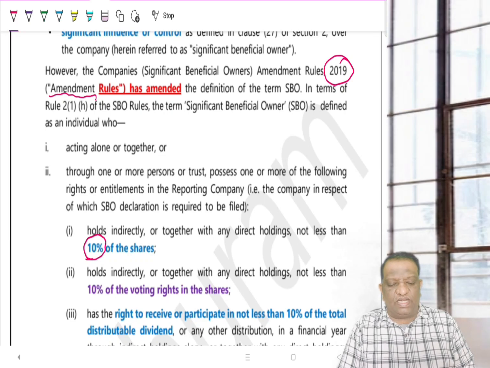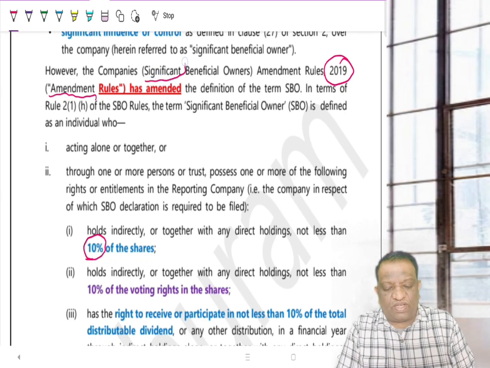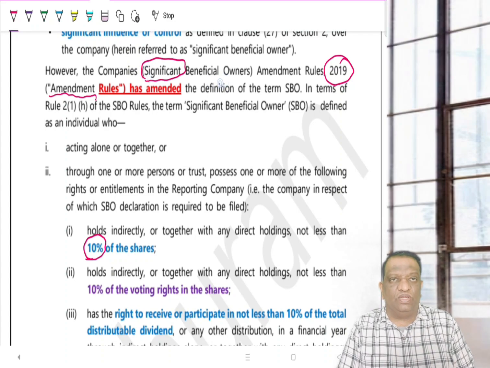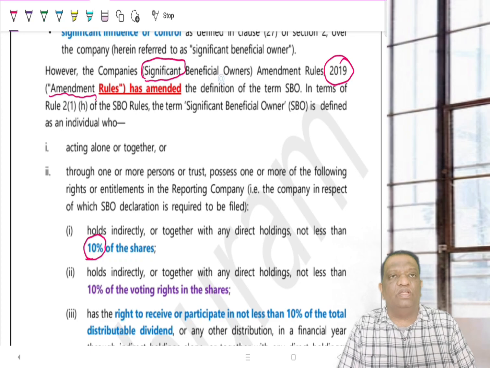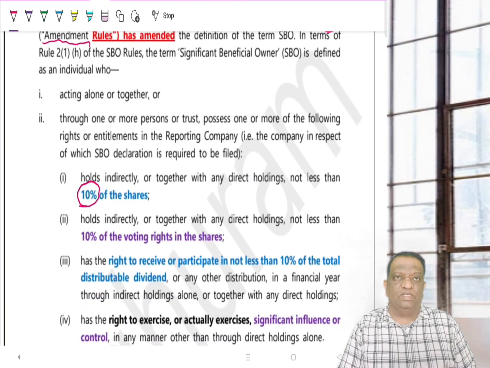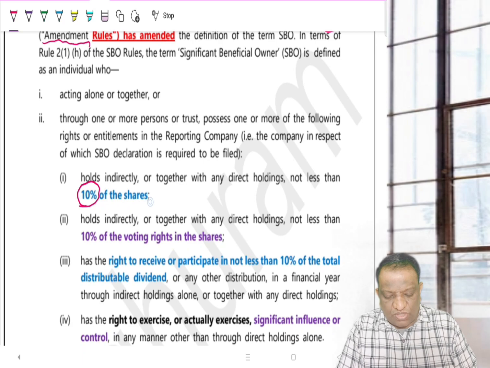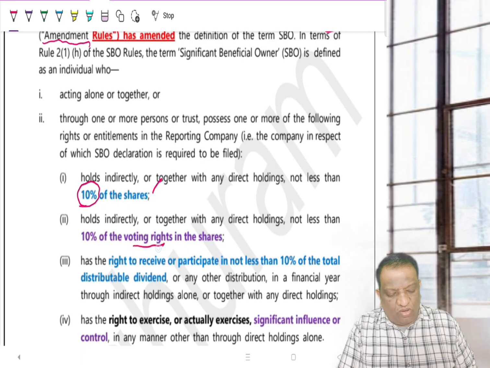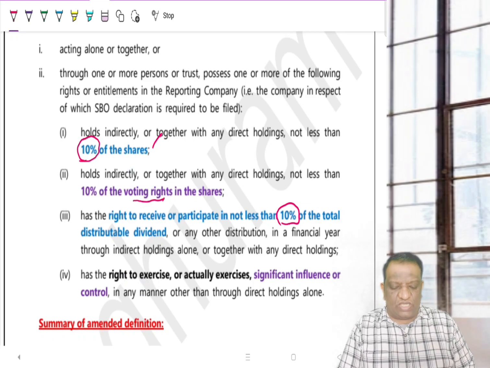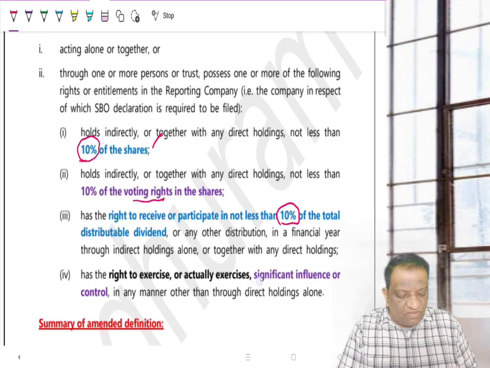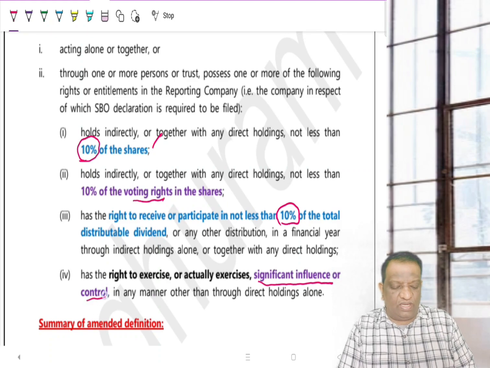Now, let's see who is this significant beneficial owner. The only word added here is significant. Not only is he a beneficial owner, he is a beneficial owner of significant shares. Now, how many shares would make it significant? It is the 10%. 10% of what? 10% of shares, or 10% of voting right, or if he has the right to participate in more than 10% of the total dividend, or, without being a shareholder, if he can exercise significant influence or control, then he will be deemed a significant beneficial owner.